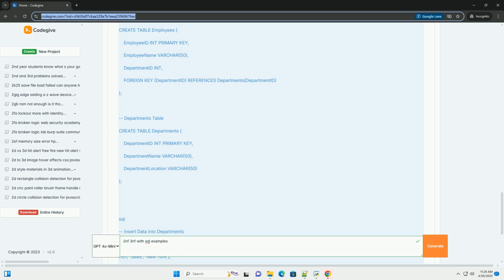4. Summary and key takeaways. 1NF: eliminate repeating groups. Ensure each column contains atomic values, indivisible. 2NF: be in 1NF and eliminate redundant data that depends on only part of the primary key, for tables with composite primary keys. Address partial dependencies. 3NF: be in 2NF and eliminate redundant data that depends on other non-key attributes. Address transitive dependencies.